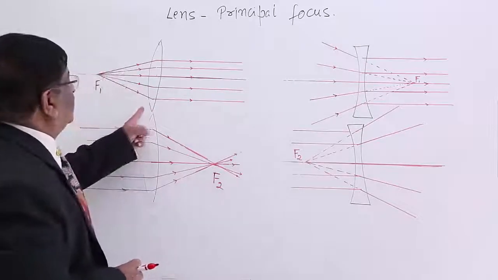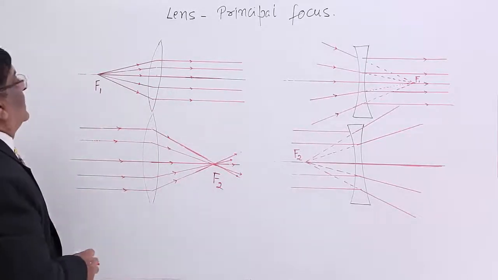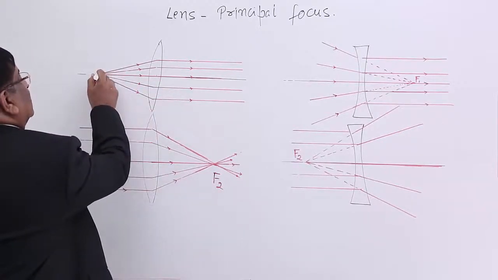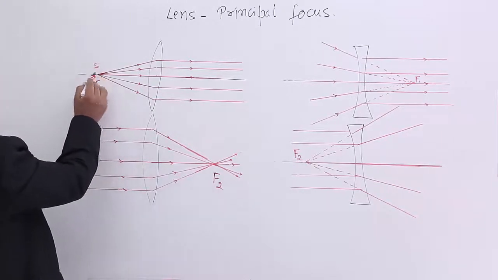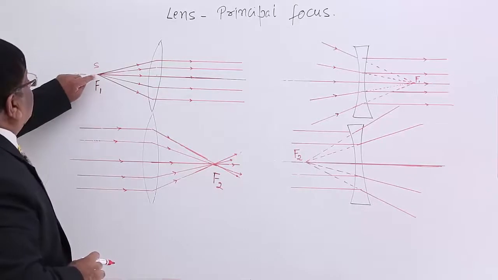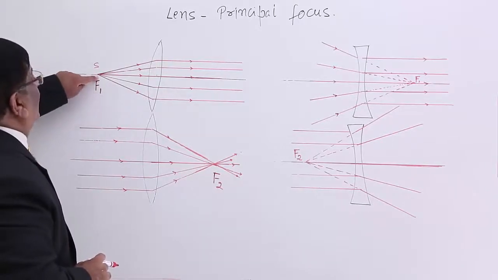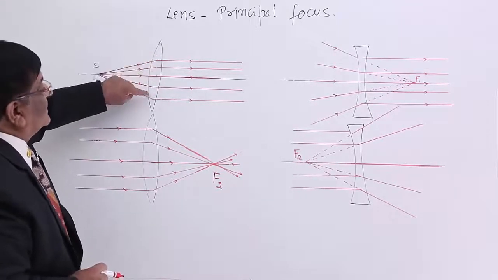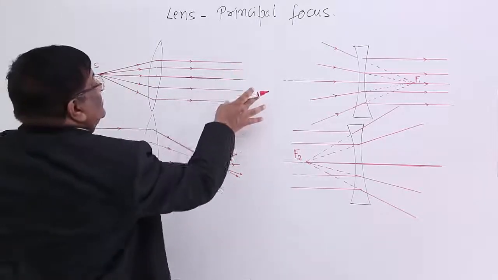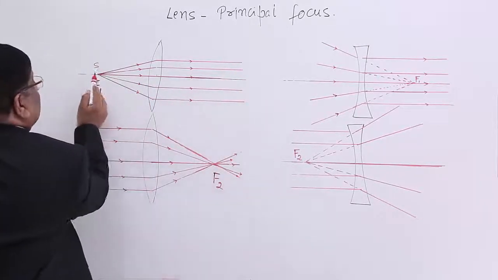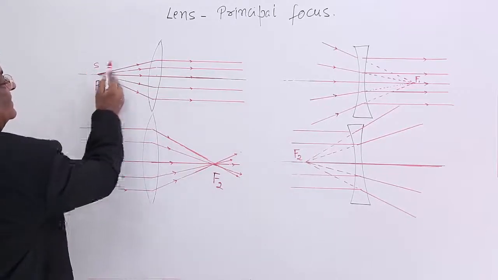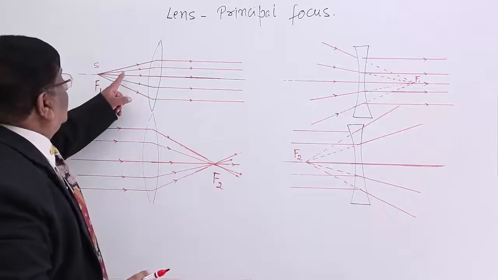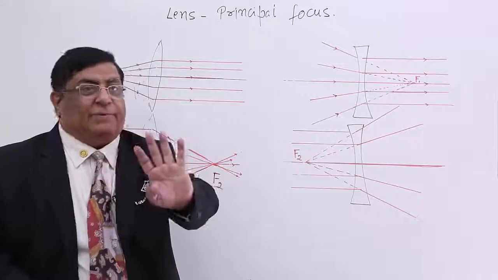This is a convex lens. In this, these are incident rays. All the incident rays start from a single point. Here is the source, at a particular location. All the rays going to the lens, after refraction, become parallel to each other. If I change this point, they will go here and will not become parallel. If I take this point, again they will not become parallel.